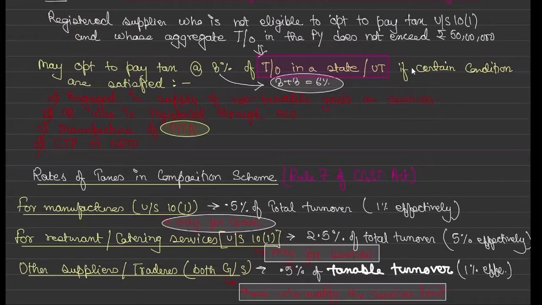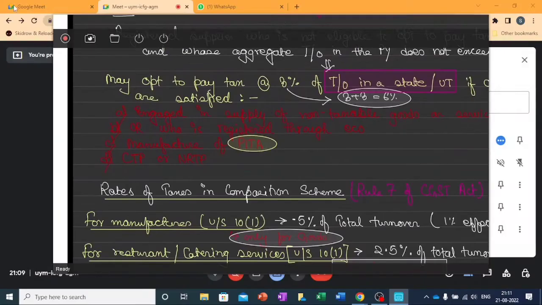But you got clarity on what turnover in a state means. Whenever we talk about turnover in a state, we always say it along with the percentage of tax. Why? Because for paying tax, that state's or UT's turnover is considered. We cannot consider aggregate. We check the aggregate criteria for eligibility, because all different units have to get registered under the composition scheme, and it is a kind of benefit being provided to everyone.